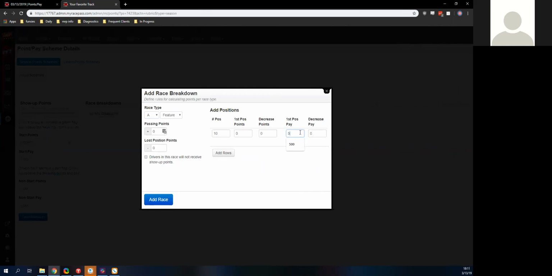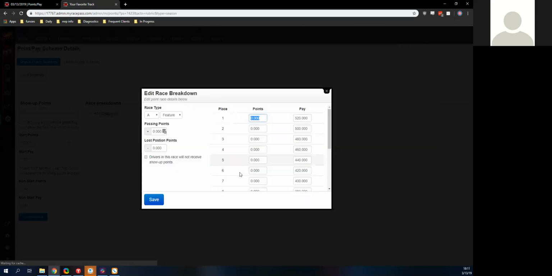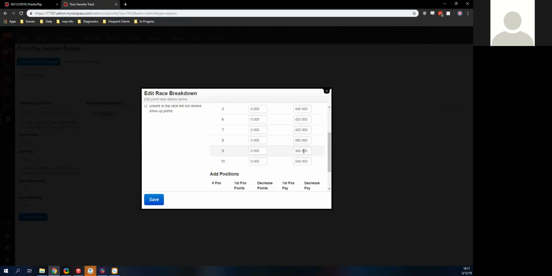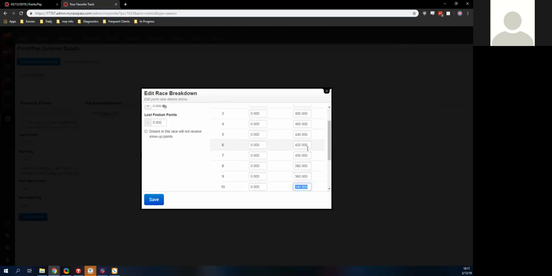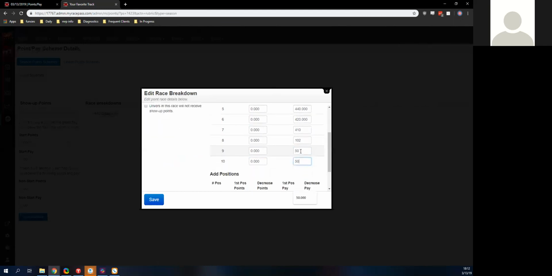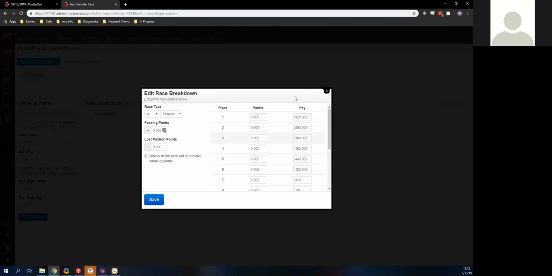So let's say first place gets $520, and we decrease it by 20. So if I hit add rows, what it's going to do right here, it's going to have the first place get 520, and it's going to go down by 20 every row. And that's just going to save us time. But we're not locked into this by any means. If it changes, we could do that. So we could just say this is 410, this is 102, 50, and 50. I'm just completely making up the numbers as we go along here. But you could add all of these in here individually if we wanted to.